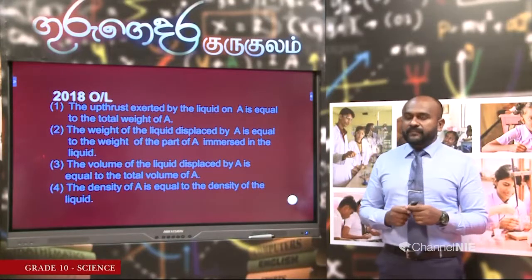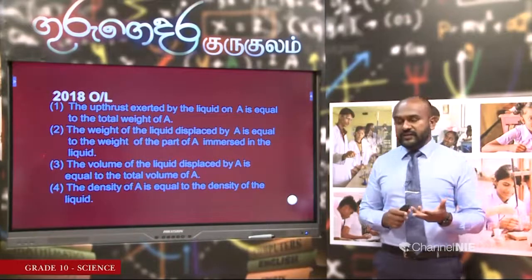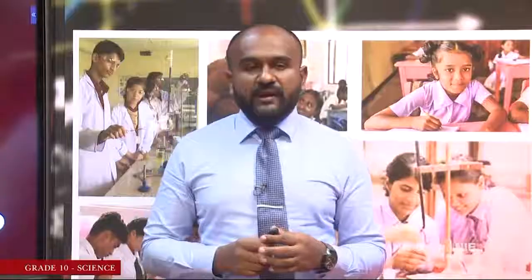So, upthrust acting on it should be equal to weight of the object. Now, think that if the object is 4 Newton, upthrust should also be 4 Newton. So, in this instance, the object has displaced a liquid having a weight equal to weight of the object. So, this is what you have to learn in your unit 15.